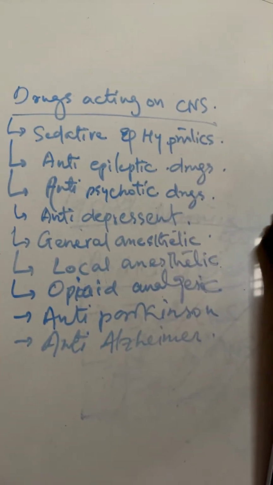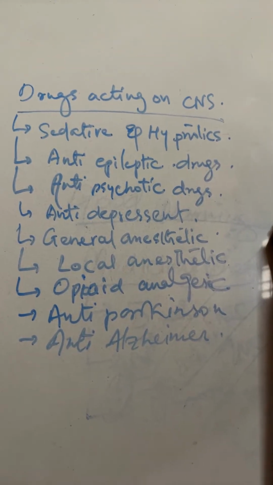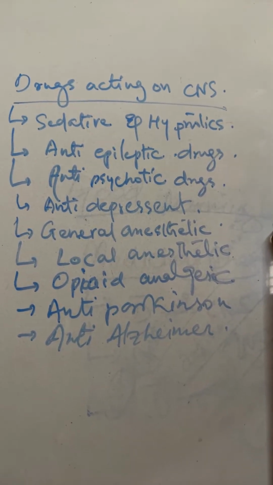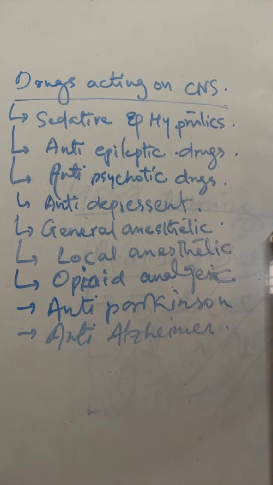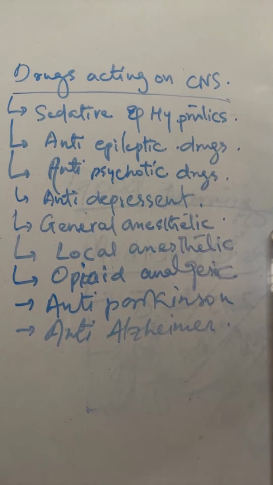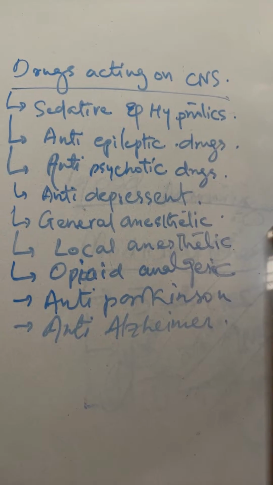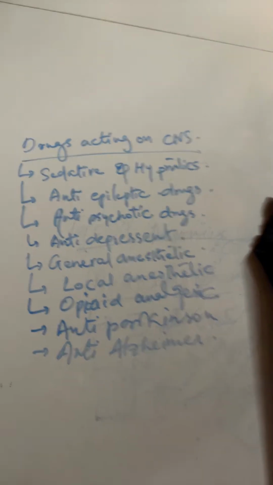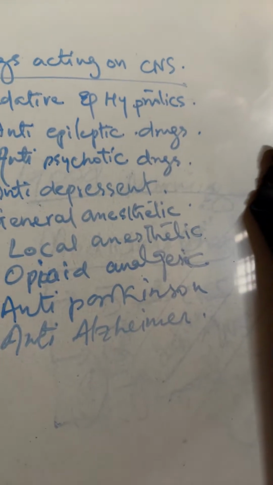So these all are the drugs which are acting on CNS. So what are they? Please repeat after me. Sedatives, hypnotics, anti-epileptic drugs, antipsychotic drugs, and antidepressant, then general anesthetic, then local anesthetic, then opioid analgesic, and anti-Parkinson.